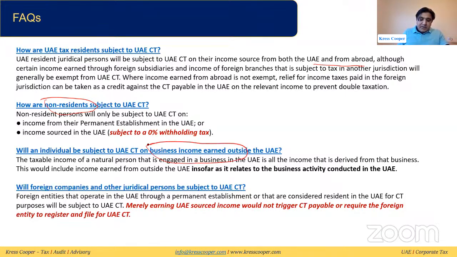Will an individual be subject to UAE corporate tax on business income earned outside the UAE? If this individual is conducting business in the UAE, as we have already discussed, any income, either earned locally or earned outside the UAE, if it relates to the business, will be subject to tax in the UAE.